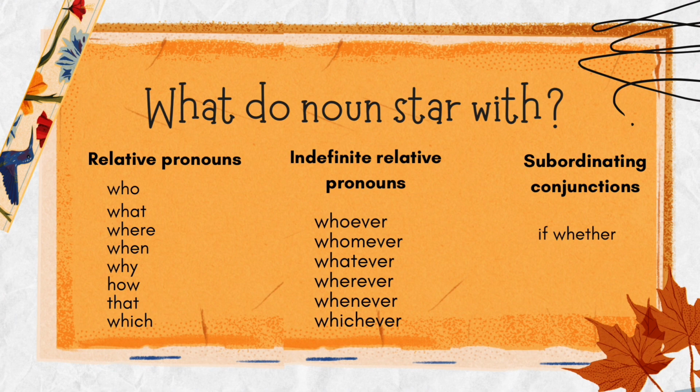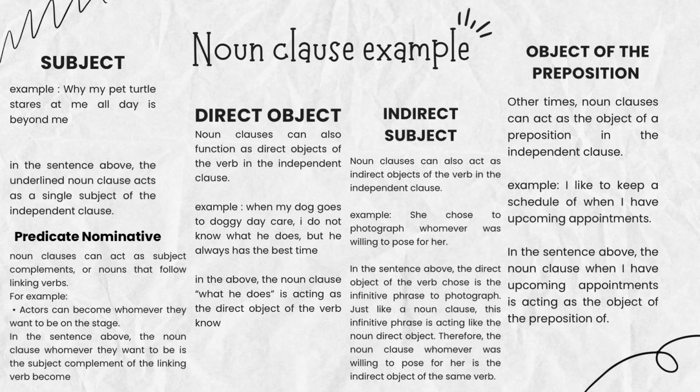What do noun clauses start with? Relative pronouns: who, what, where, when, why, how, that, which. Indefinite relative pronouns: whoever, whomever, whatever, wherever, whenever, and whichever. And the last, subordinating conjunctions: if, whether.